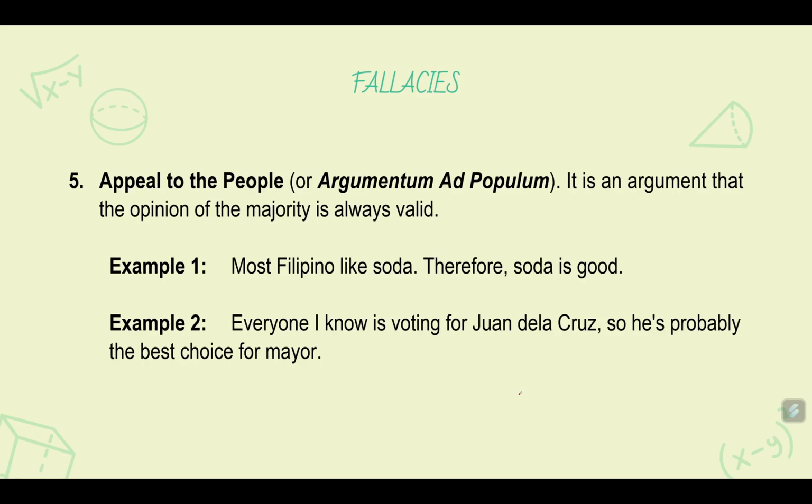Another example, appeal to the people or argumentum ad populum. It is an argument that the opinion of the majority is always valid. Okay. In short, this is a societal pressure. Not because the society said that you should do this one, you should do it, even though it is wrong. Okay? Or not because everyone is doing it, you should do it, even though it is wrong. So that is called an appeal to the people. Okay?